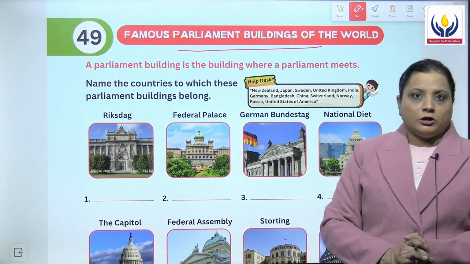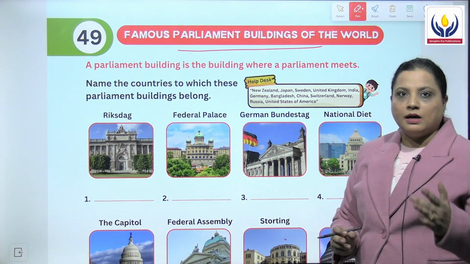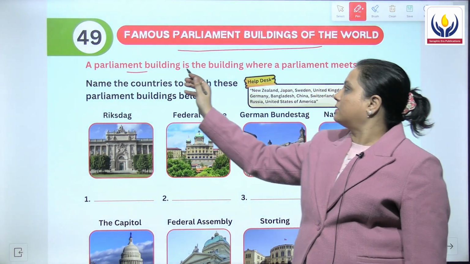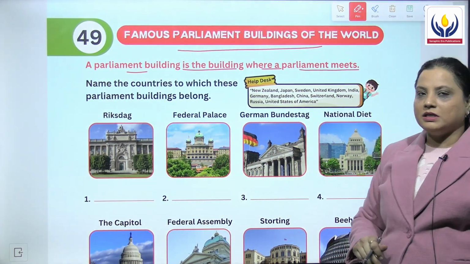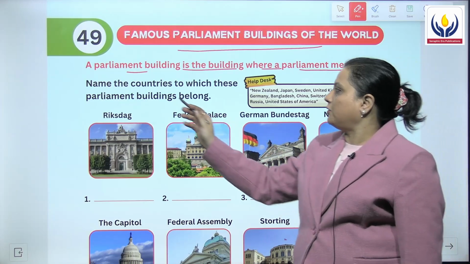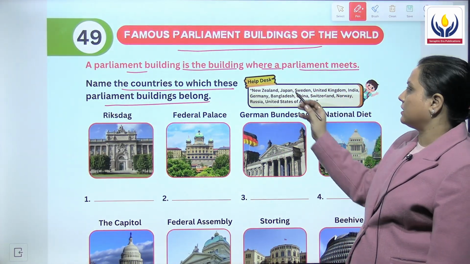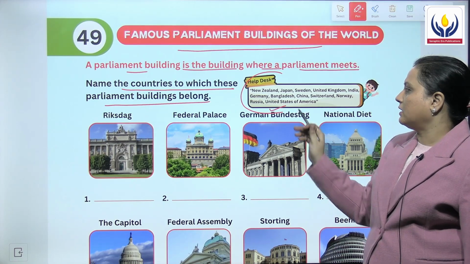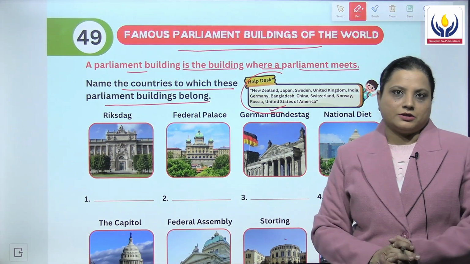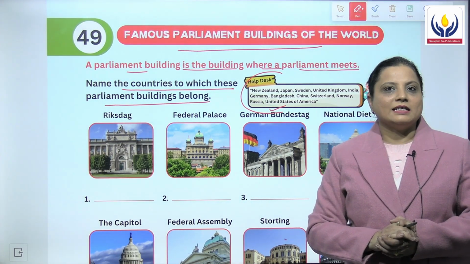Let's see. Now first, it's important to know what is a parliament. A parliament building is a building where a parliament meets. Now name the countries to which these parliament buildings belong. Help desk is also given over here. We will take the help from here and then write the answers. So let's begin with the exercise now.